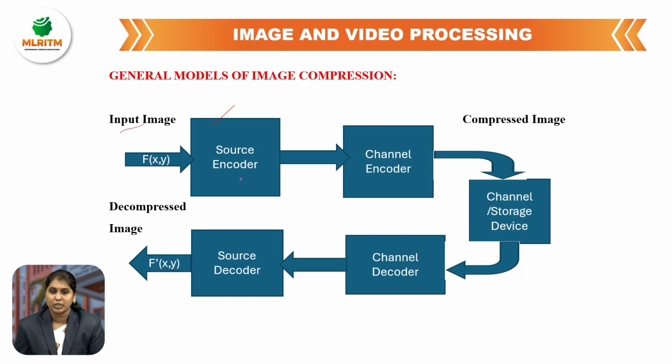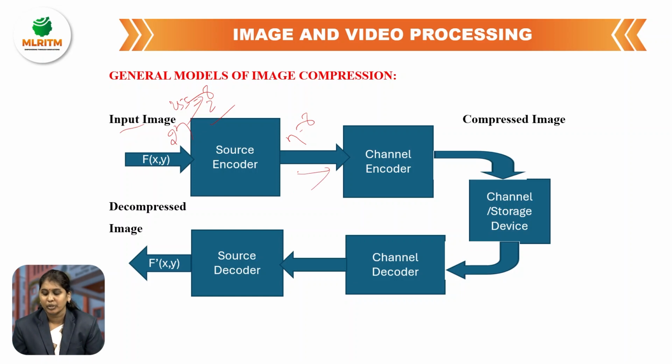The basic definition of an encoder is that it takes 2 power n inputs and gives only n outputs. For example, for an input image of size 255, we can write 255 as 2 power 8. So it takes the 2 power 8 bits, or 255 bits, and gives only 8 bits. So the source encoder is used to compress the input image or original image. The compressed data is then given to the channel encoder.